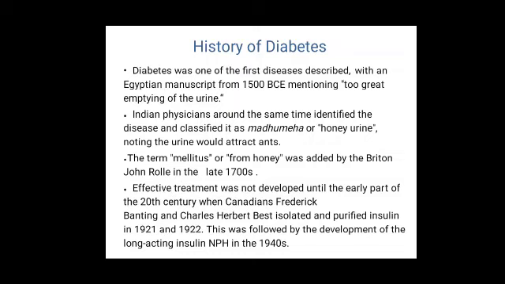Effective treatment was not developed until the early part of 20th century, when Canadians Frederick Banting and Charles Herbert Best isolated and purified insulin in 1921 and 1922. This was followed by the development of long-acting insulin (NPH) in the 1940s. NPH is neutral protamine Hagedorn.